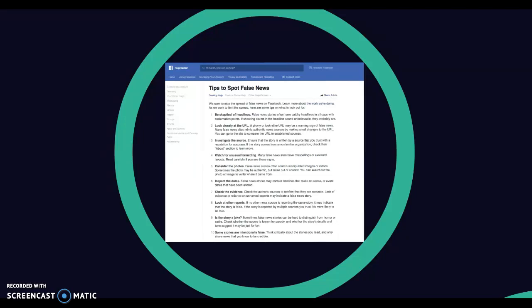Another thing that Facebook recommends is checking dates. Dates are particularly difficult when it comes to memes, and we'll see an example later. But one of the ways that you can check dates is to look and see if the meme has a website connected to it. If you can go to the link and determine the dates and the authority from that actual link, that can solve that date problem for you.